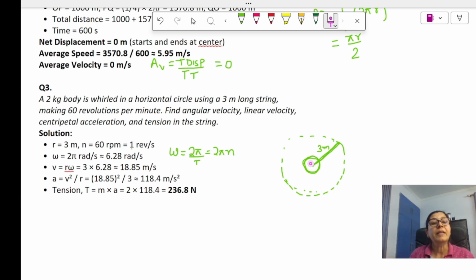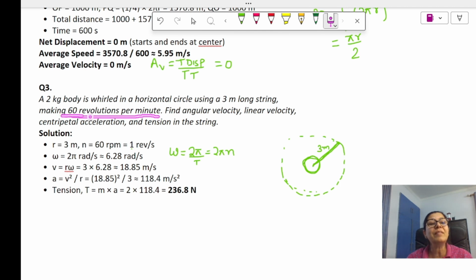Correct? Now, what is given to us? It is given R, the radius, because a 3 meter string will make a radius of 3 meters only. And it is making 60 revolutions per minute.